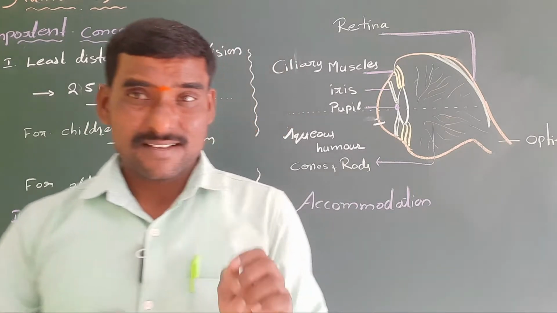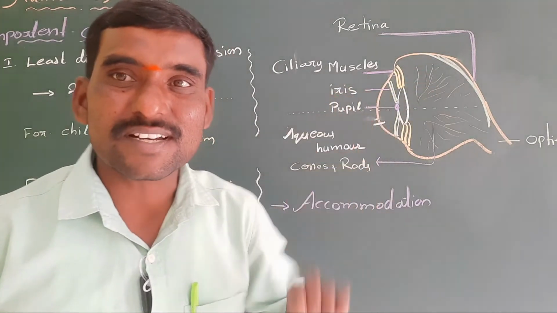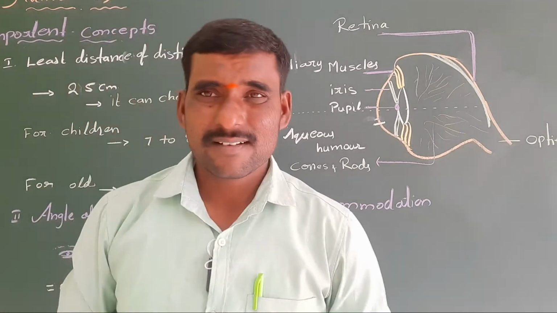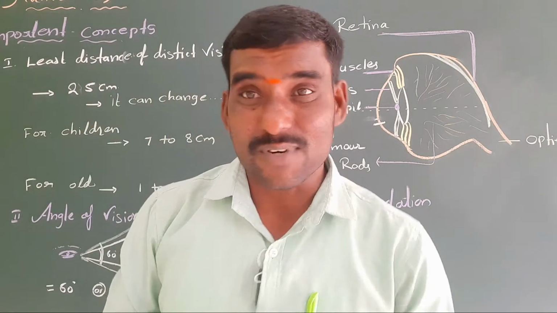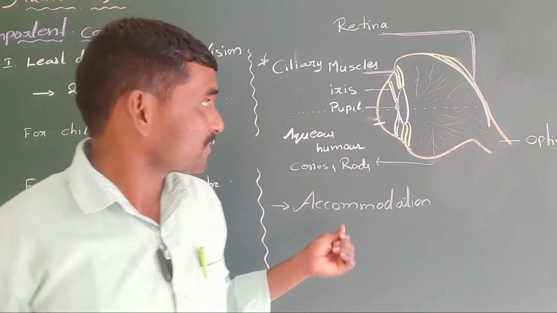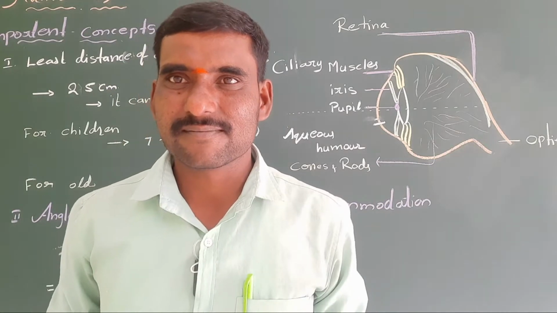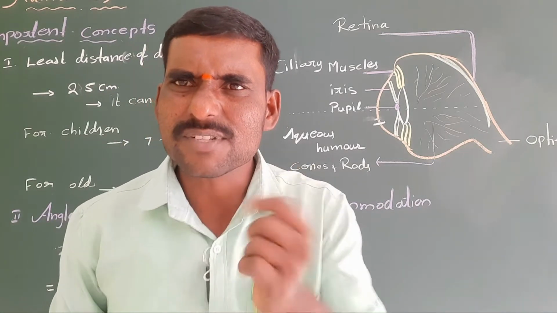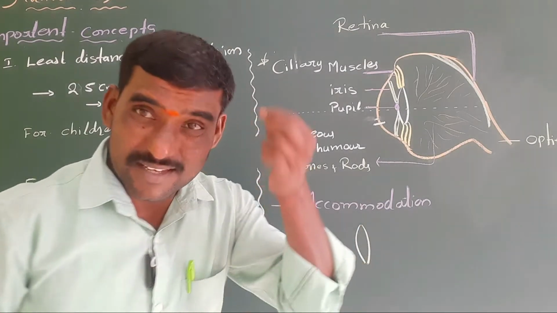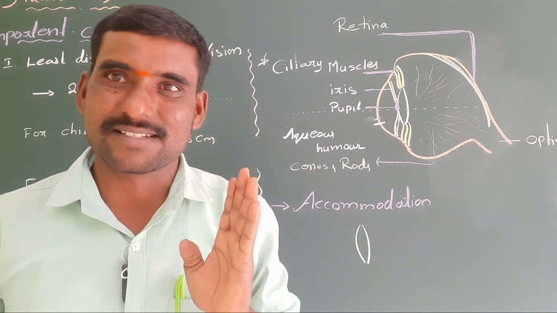Look at this, ciliary muscles. The first part is ciliary muscles, most important for the examination. What is the function of ciliary muscles? Very simple. Ciliary muscles can change the focal length of the eye lens. Why do we have to change, sir? Look at this. Inside our eye, one lens is there, that is a convex lens.